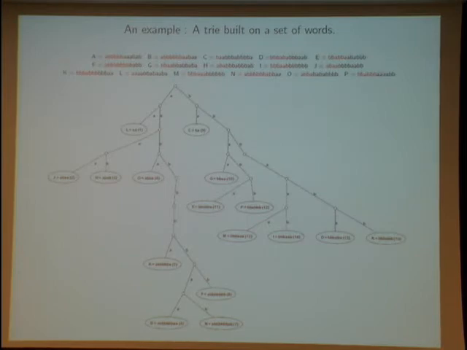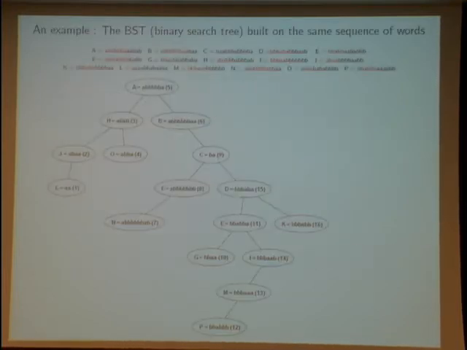This structure is very interesting. It is easy to see that with this structure, it is easy, for instance, to insert words, to suppress words, to search words, and it is a very good structure for a dictionary. Of course, we have another structure for comparing words. This is the binary search tree built on the same sequence of words as previously. And here we have this binary search tree.